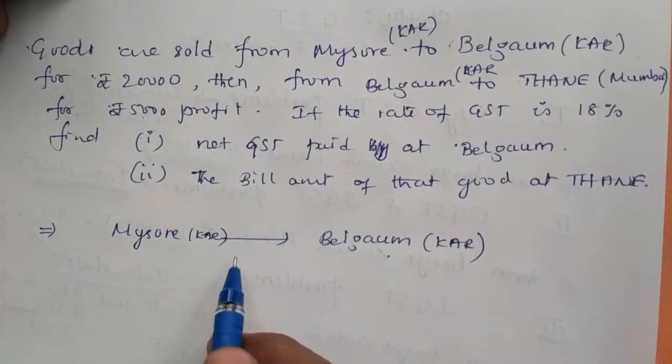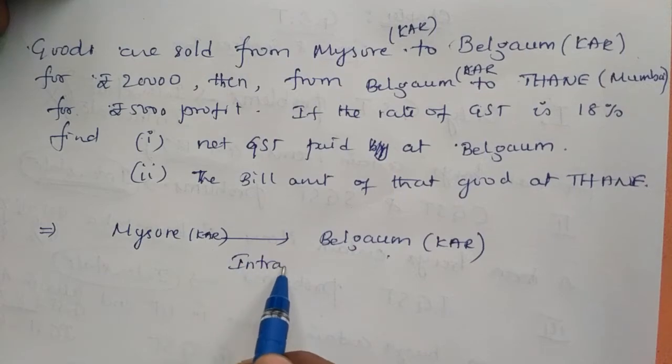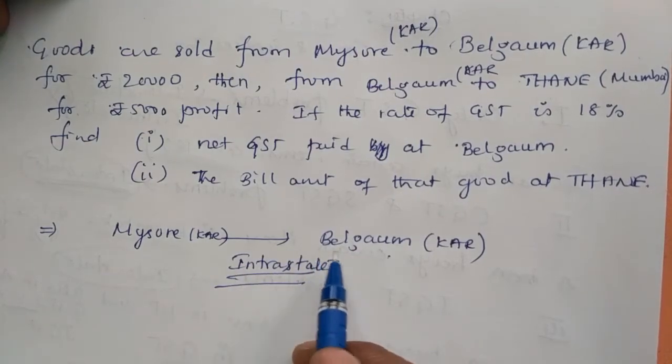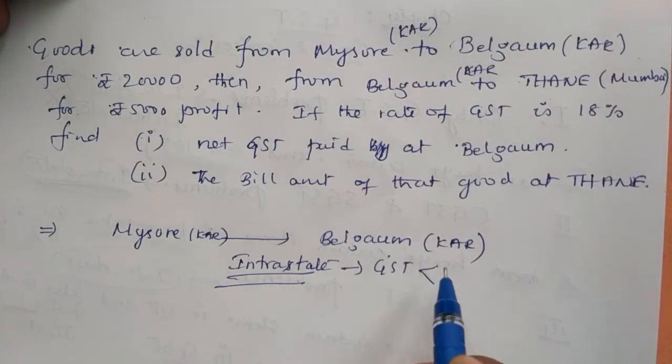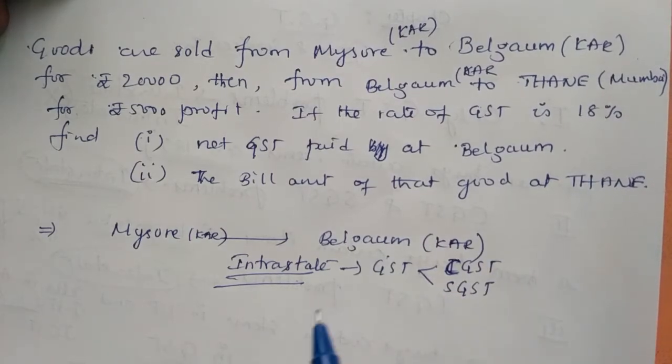Within the state means intrastate. If intrastate, whatever you are selling within the state, the GST you have to divide into two: CGST and SGST.